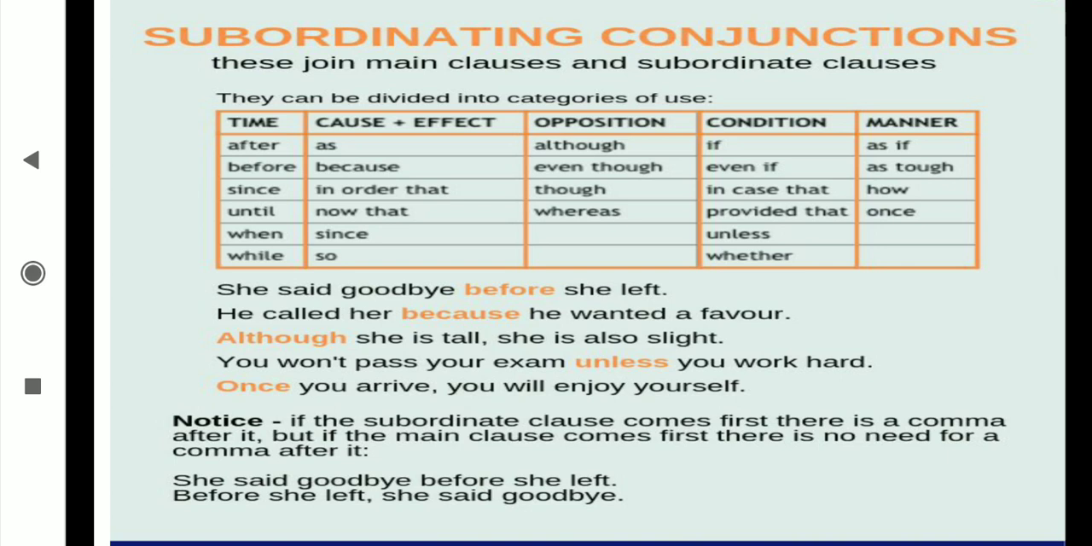For cause and effect, for reason: as, because, in order that, now that, since, so. Opposition, the opposite: although, even though, whereas. Condition: if, even if, in case that, provided that, unless, whether. For the manner: as if, as though, how, once.